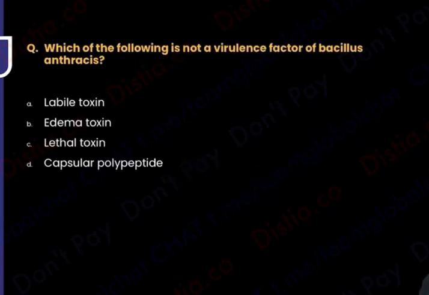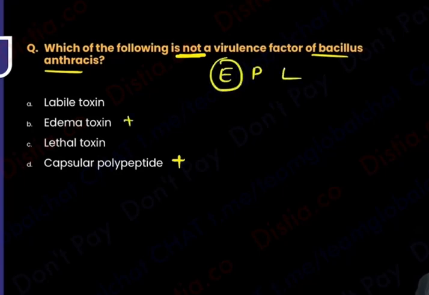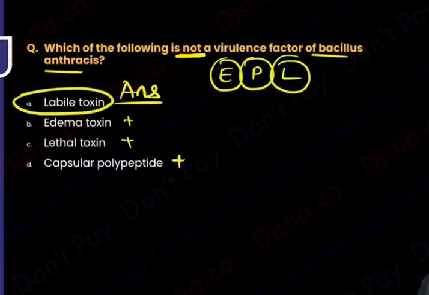Ready for some MCQs? Let's start. Which of the following is not a virulence factor for Bacillus anthracis? Not. For Bacillus anthracis there was the capsule, capsular polypeptide, it is written. But regarding the toxin, it was English Premier League. Edema factor, yes. Protective factor, yes. Lethal factor, yes. Labile is nothing, this is something I made up. Okay, let's move on forward.